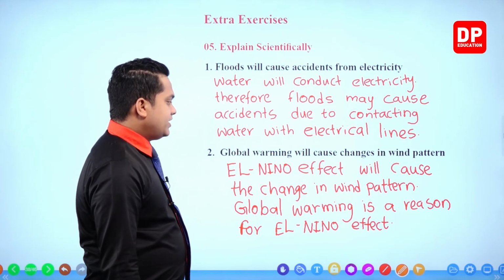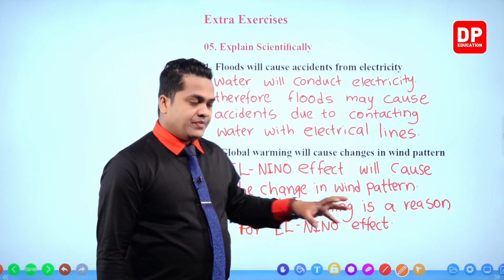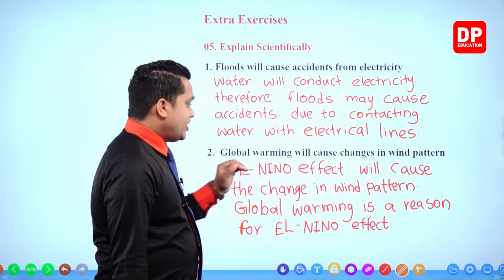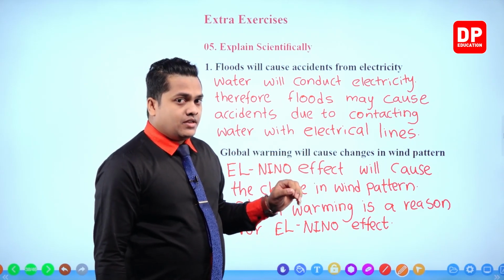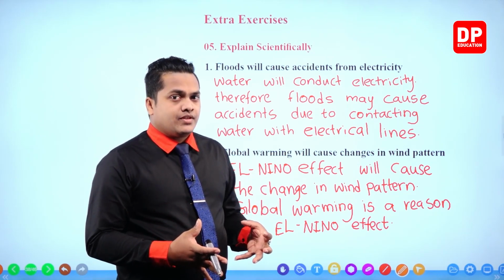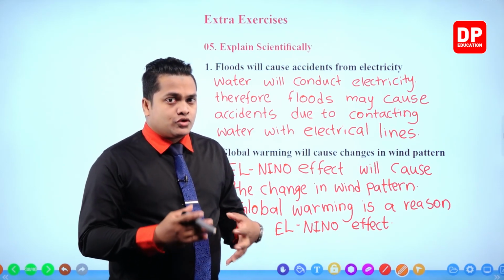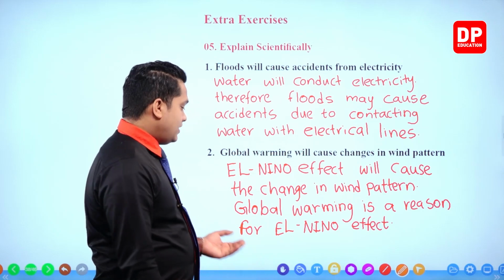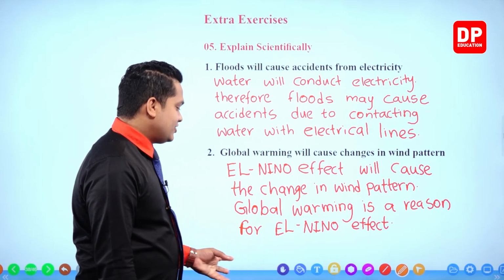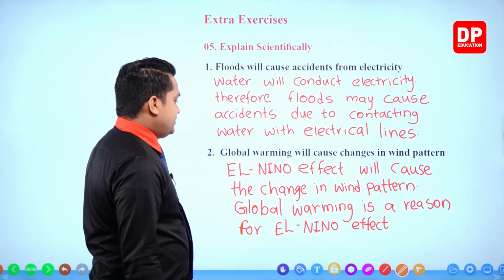So this is the reason, my dear children. Global warming will cause changes in wind pattern. It's because the El Nino effect is the one which is causing the changes in wind pattern. The El Nino effect means the increasing of surface temperature in the water of the Pacific Ocean. So this temperature will increase because of what? Because of the global warming. So global warming is a reason for the creation of El Nino effect. So that's the reason. Right.